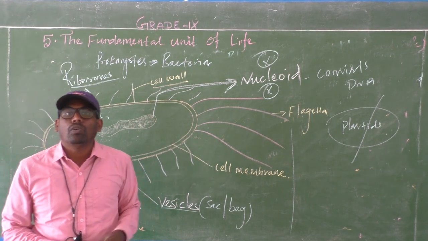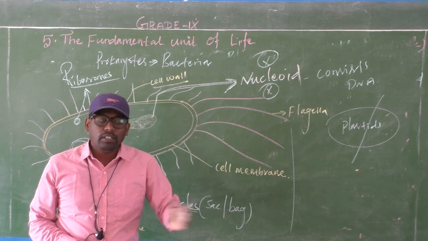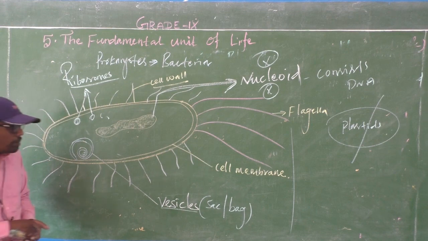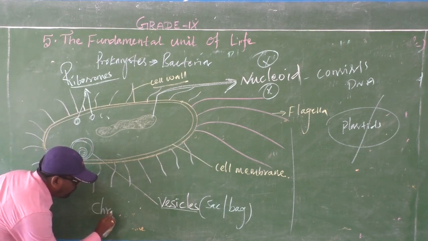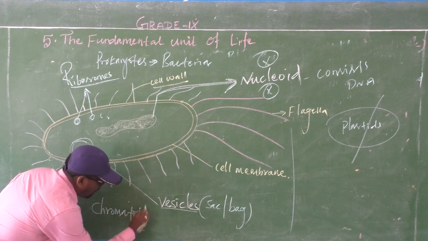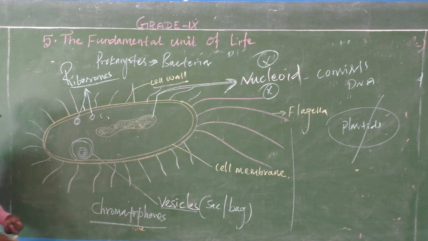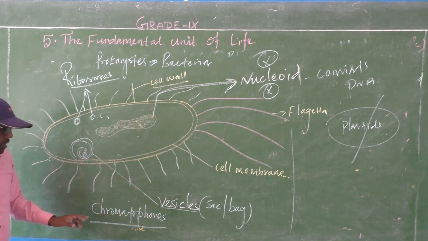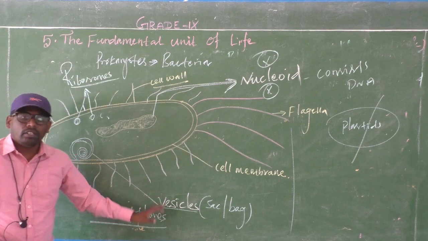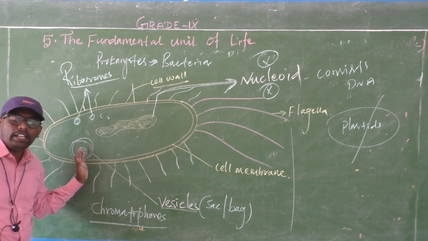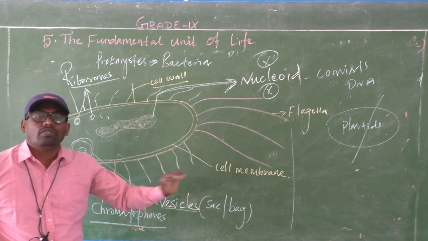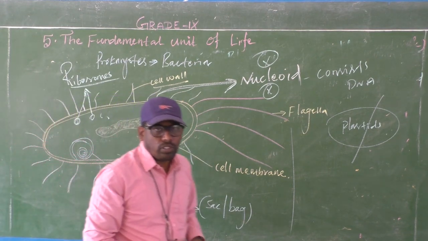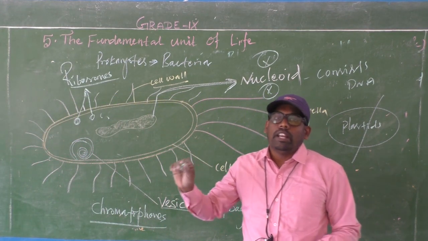In plants, the green color pigments are chlorophylls, no? Instead of that, bacteria have their own separate pigments, and these pigments are called chromatophores. In plants we call them chlorophylls. Chromatophores are pigments present only in bacteria, responsible for photosynthesis. So bacteria also involve photosynthesis, but it does not happen like in plants.